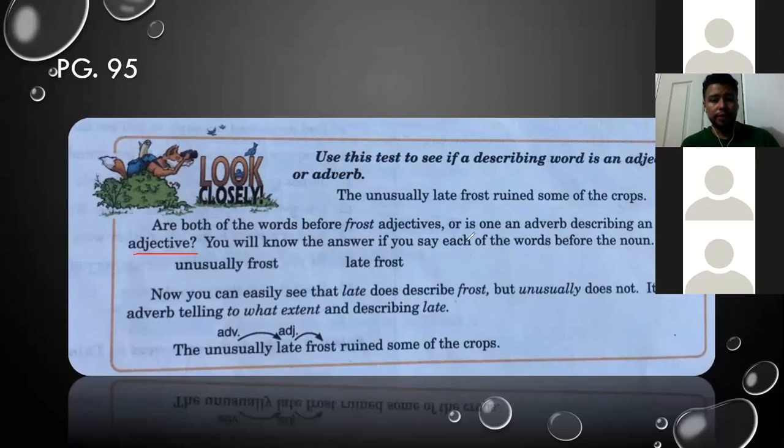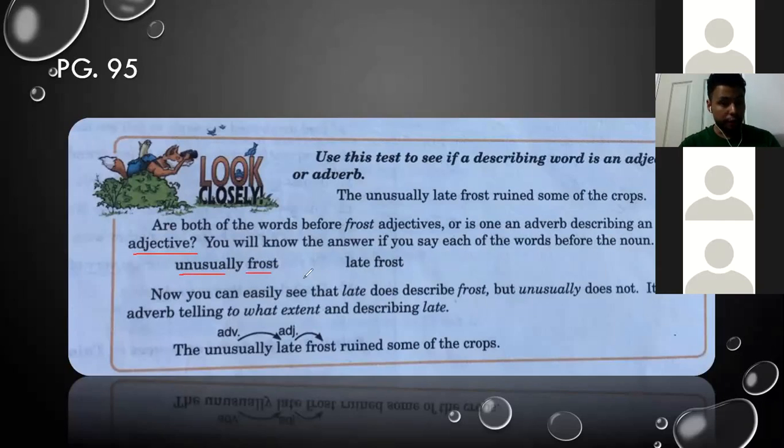So this is an adverb describing an adjective or what? Yes, definitely. Thank you, Santi. You will know the answer if you say each of the words before the noun. This is one ability that you can develop.